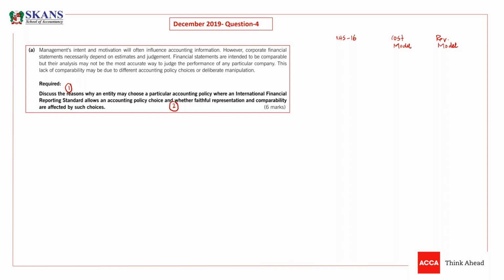Entity can choose a model between cost model and fair value revaluation model. Then we have IAS 40. IAS 40 again gives you two models, two methods of accounting. Models means methods. The one is cost model and the other one is fair value.